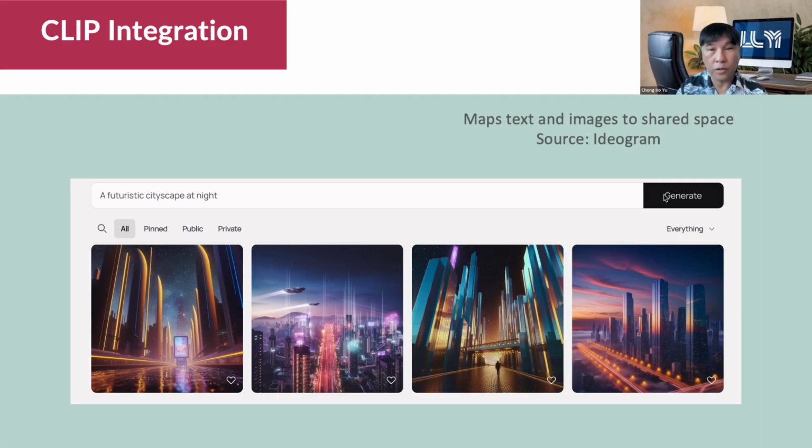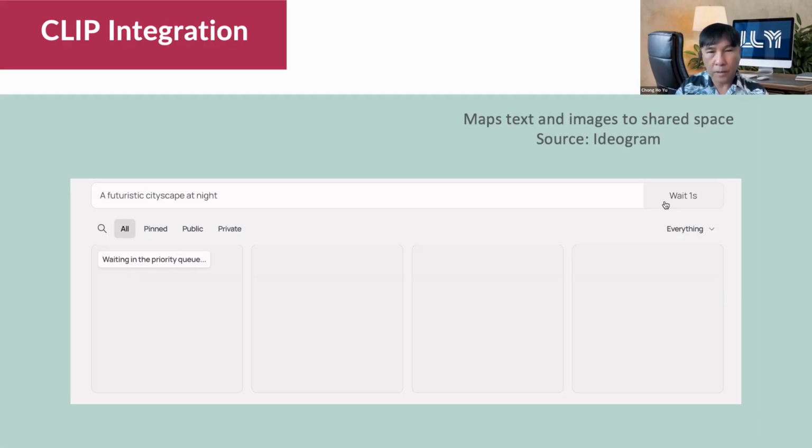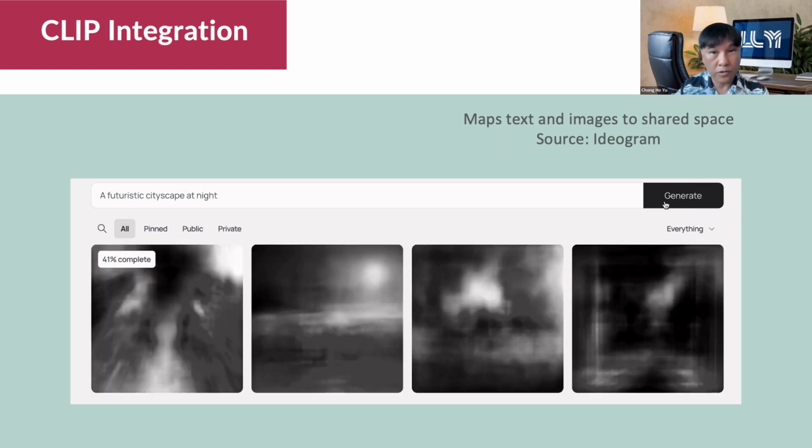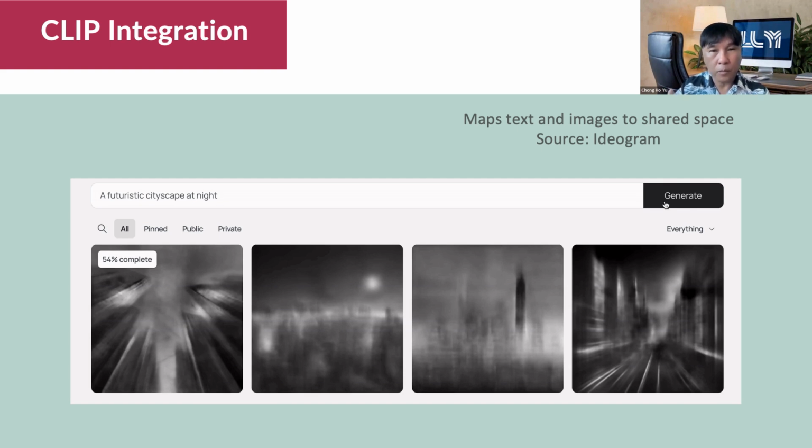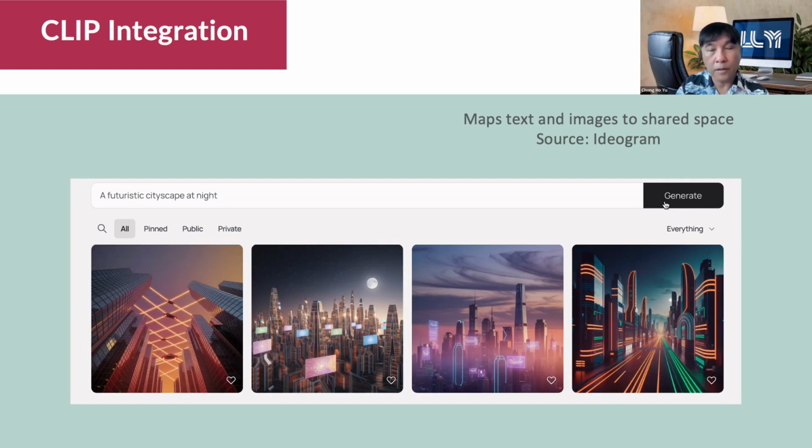A common approach involves using a vision language model like CLIP, contrastive language image pre-training, which maps both images and text into a shared embedding space. This allows the system to align a text prompt, such as a futuristic cityscape at night, with corresponding visual features. The diffusion model then reconstructs an image through iterative denoising, guided by this alignment.